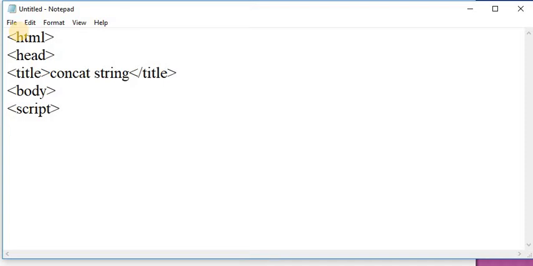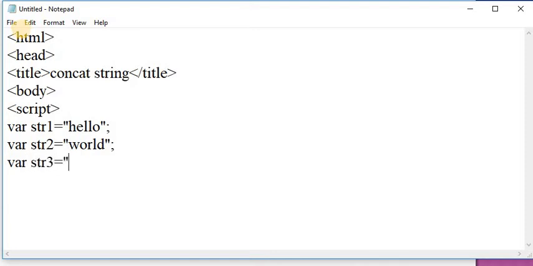In the script tag I am taking one string, that is string1 is equal to hello, and again a second variable, string2, assigned the word world, and again string3 is equal to welcome to JavaScript.